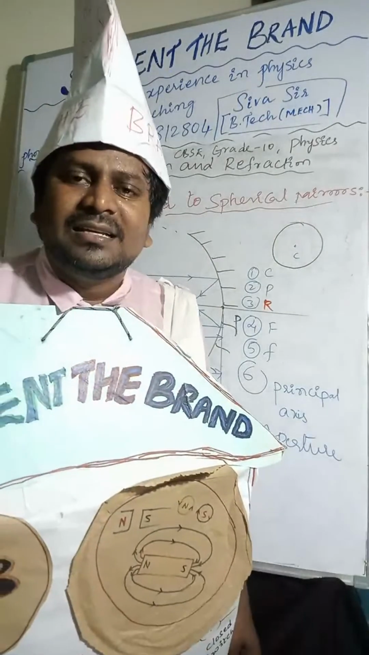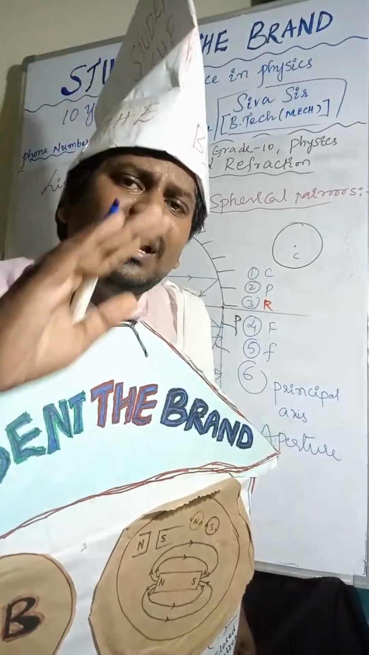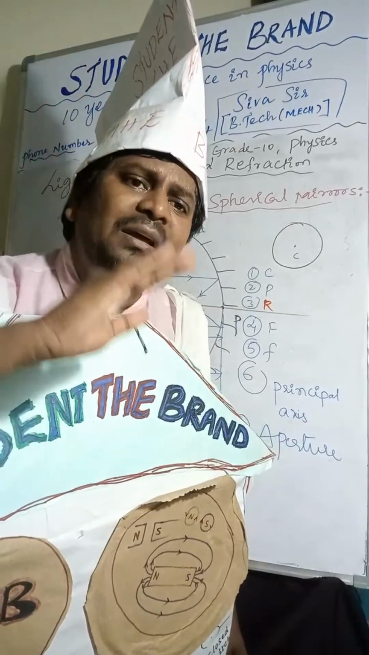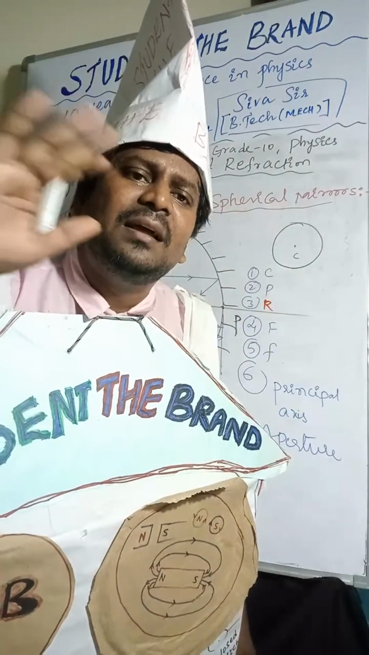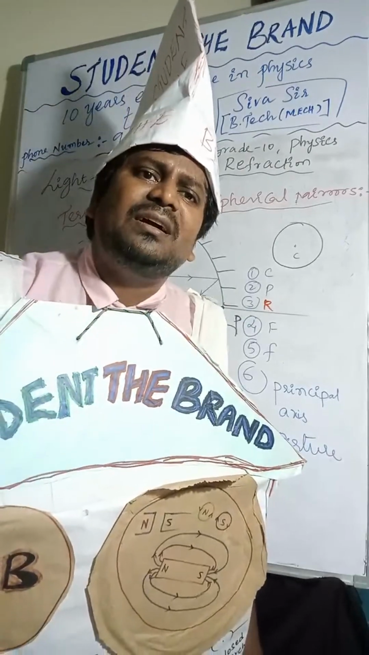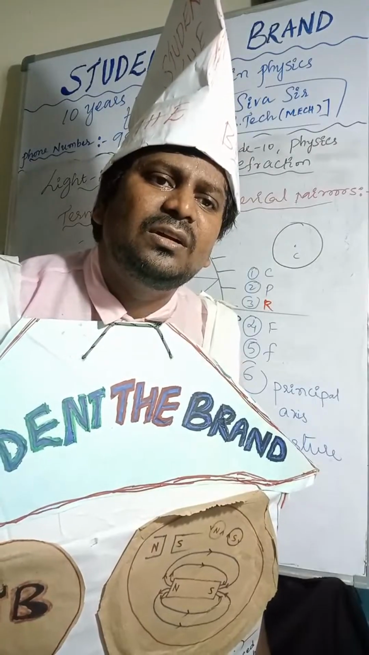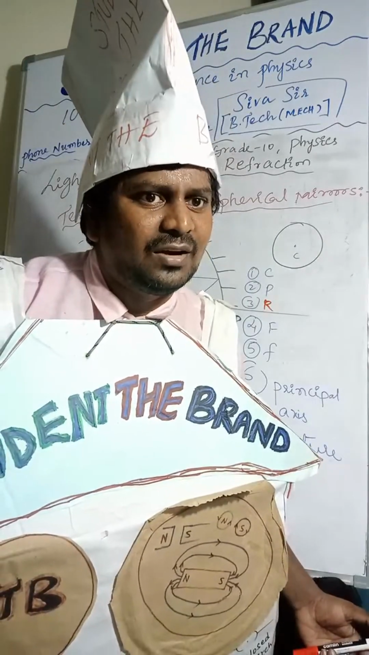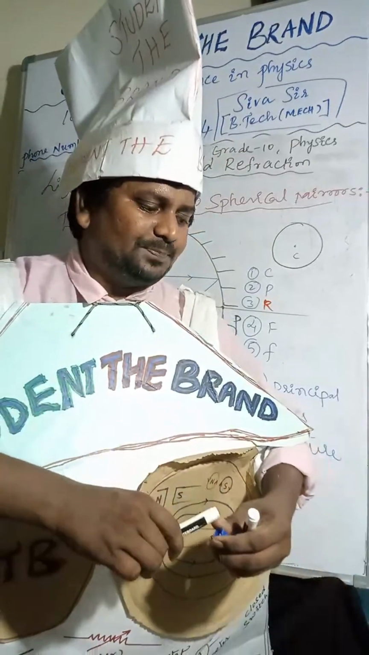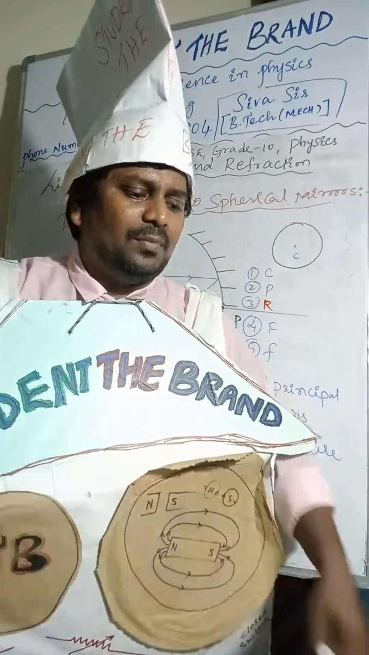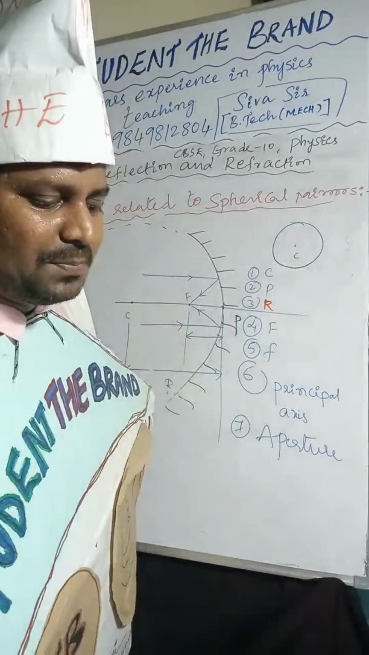Once again, center of curvature, pole, radius of curvature, principal axis, focal length, aperture. Clear? Are you understanding? Yes. So that is about terms related to spherical mirror.